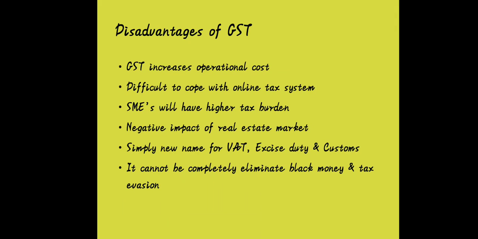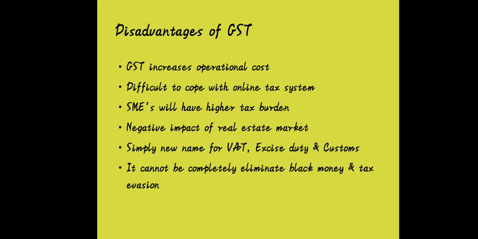SMEs, that is small and medium scale enterprises, will have a higher tax burden. Definitely, if small or medium scale enterprises produce products which fall under the tax slab rate of 18% or 28%, they may have to bear a higher tax burden.